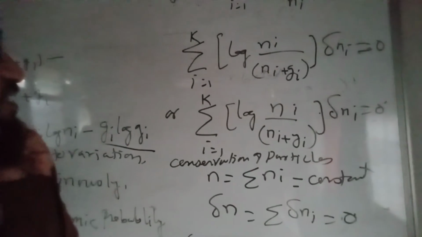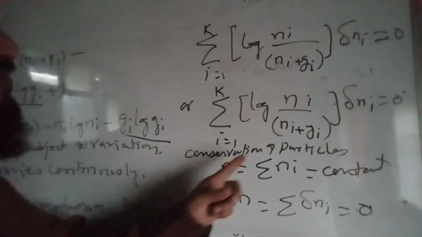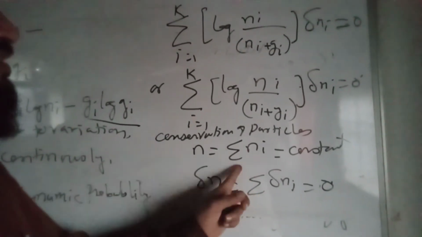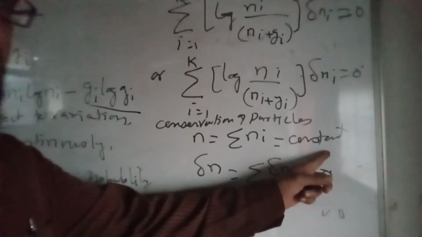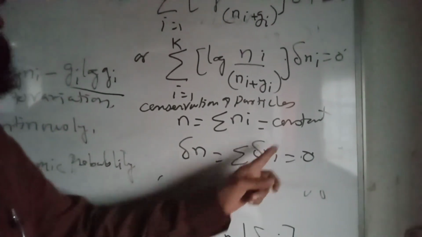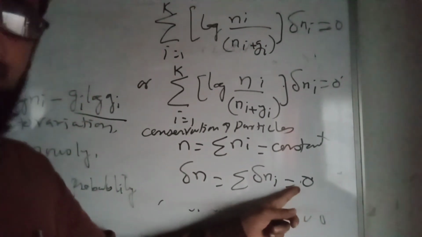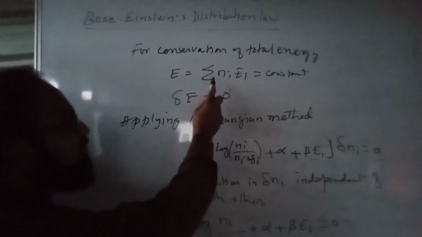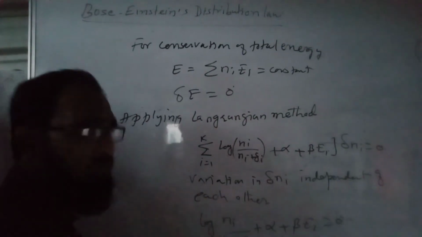Now for the conservation of particles, if N is the total number of particles, it can be written as the summation of Ni. N is constant, so delta N is equal to the summation of delta Ni, the derivative of a constant being 0. For conservation of total energy, E is equal to the summation of Ni epsilon i and should be constant.